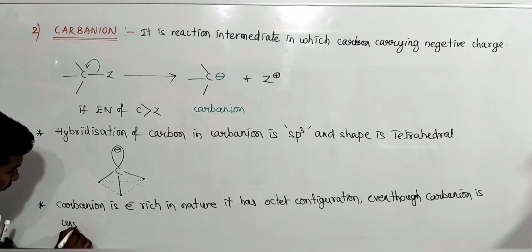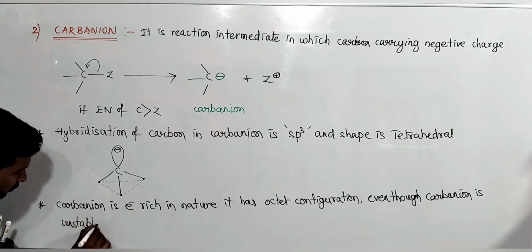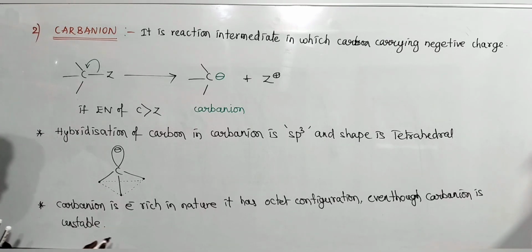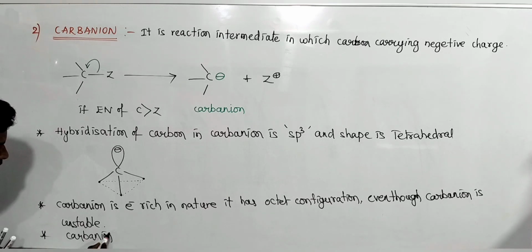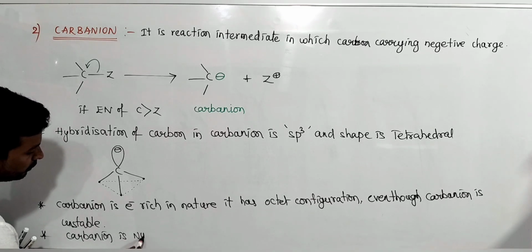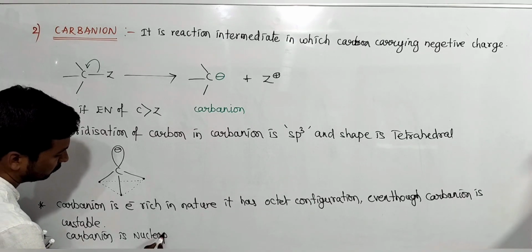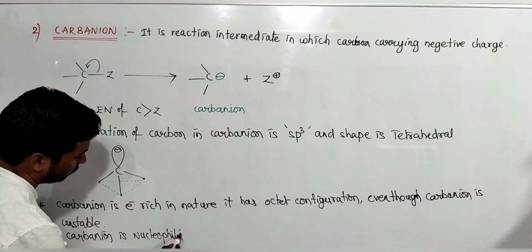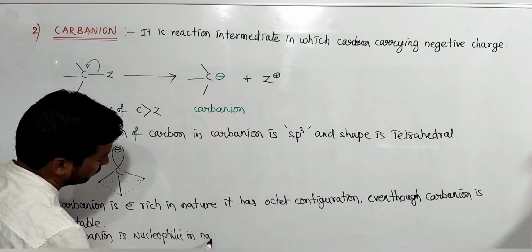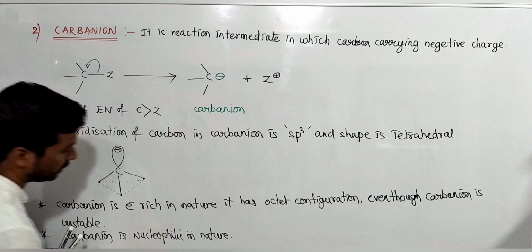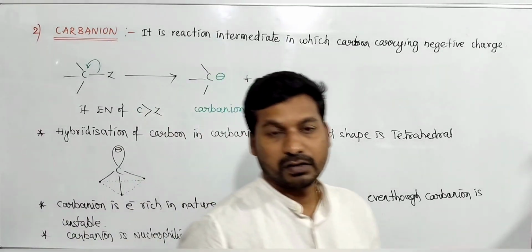And carbanion is nucleophilic in nature. Okay, take these points.